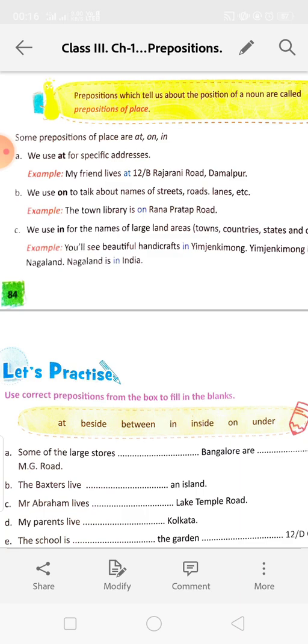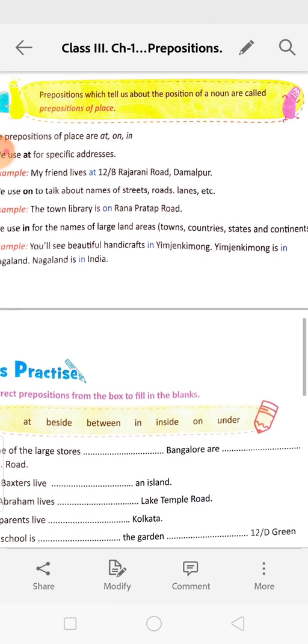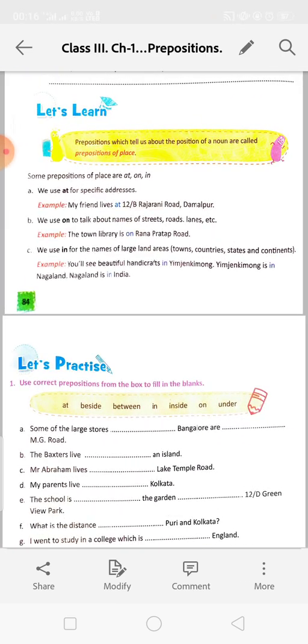We use on to talk about names of streets, roads, lanes, etc. When we are talking about streets, roads, lanes, we will put on. For example, the town library is on Rana Pratap Road. We use in for the names of large land areas, towns, countries, states, and continents.